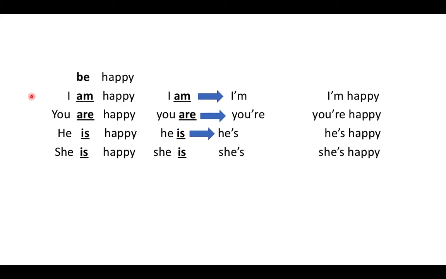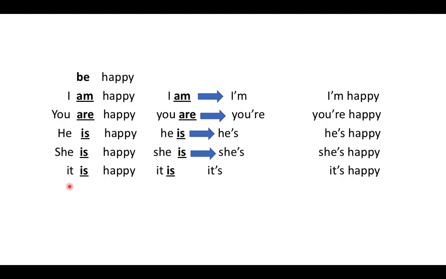And then we have she is. When you have she, be turns into is. So she is happy. She is can change to she's. It means the same thing. So she's happy is the same as saying she is happy.